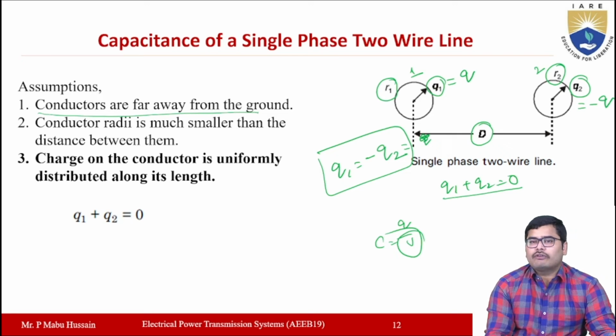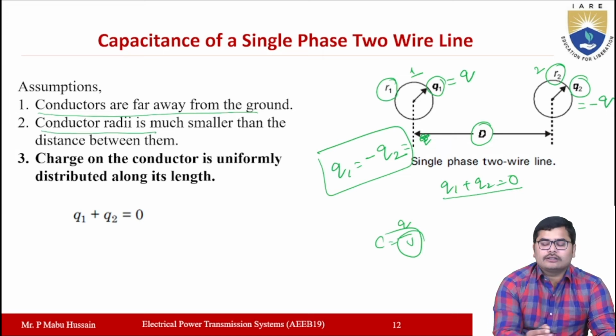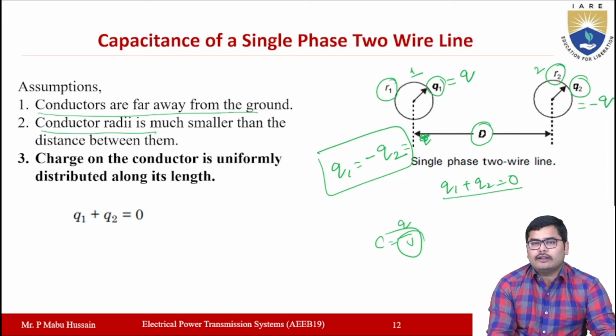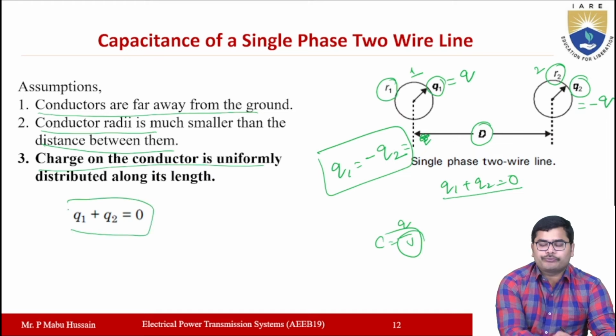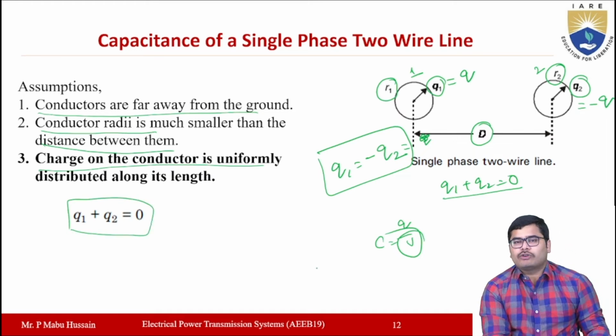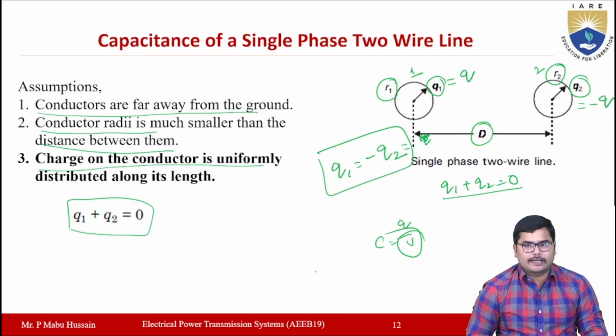Conductors are far away from the ground, in the sense that the effect of the ground or the earth we are going to neglect here. The conductor radii must be smaller than the distance between the conductors. These are the assumptions we are making. Also, the charge on the conductor is uniformly distributed such that Q1 plus Q2 will be equal to 0. So these are the assumptions we make before calculating the potential difference between the two conductors.